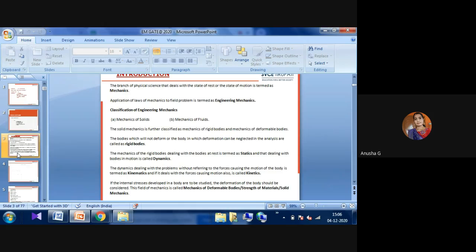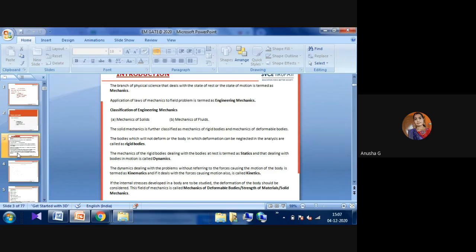The main introduction to engineering mechanics: it is a branch of the physical science. Physical science we already learn from the first standard onwards. From the first and second standard, first we learn English, first language, second language, mathematics, and physics. From that stage onwards, we are learning about physics. Engineering mechanics is also one of the branches of physics. It is the branch of physical science that deals with whether the body is in a state of rest or in a state of motion, which we have to observe, and that observation is called mechanics.